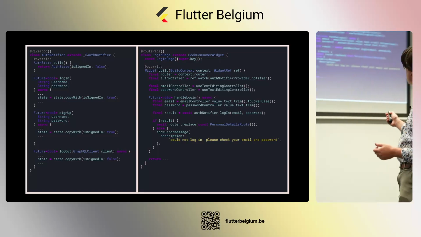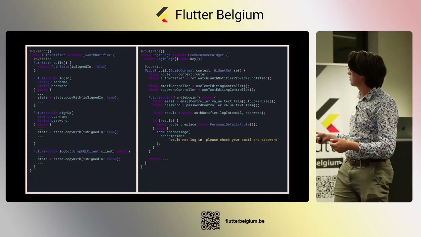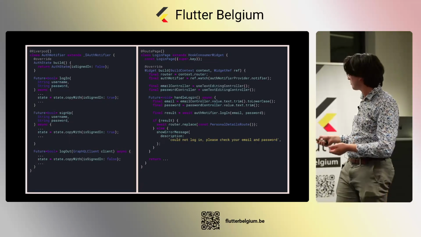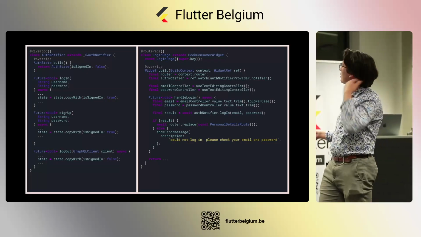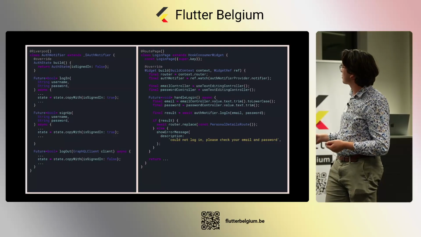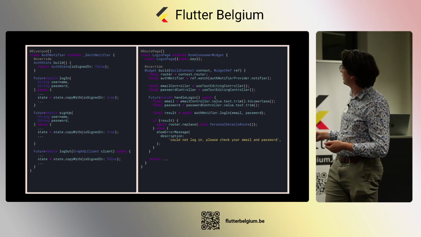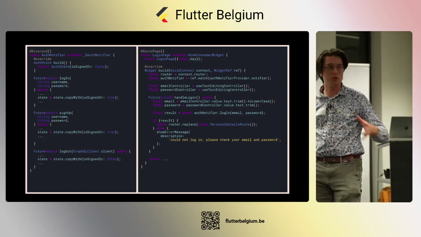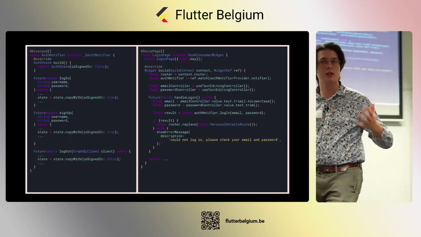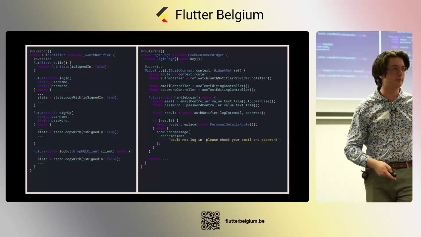For example, in this case, we also have these text editing controllers that are coming from our hooks that are implemented here in our UI. And then inside of our function, we just trim everything off. We get the result of our login, and then we can route everything to the right place, all right? So this is how we can manage our global state.